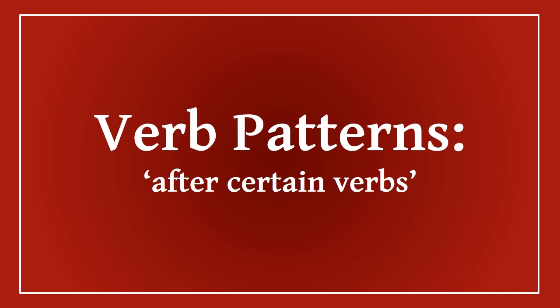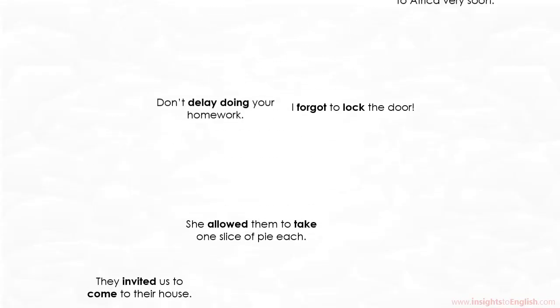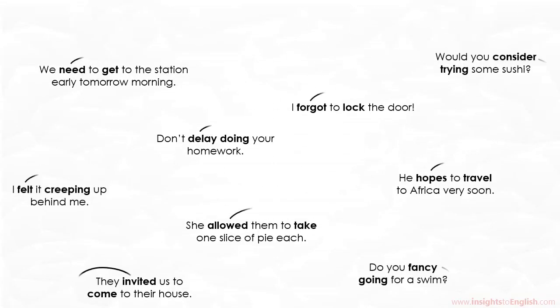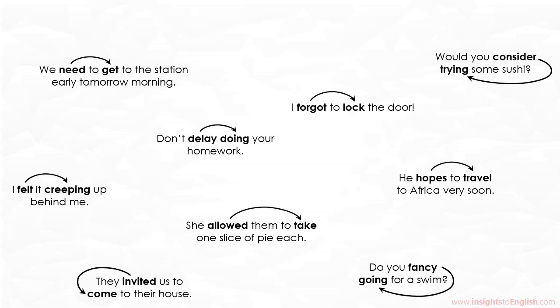Sometimes we make sentences with two verbs that go together. They're connected beyond using conjunctions like and, or, but, and so on. We call these verb patterns. There are a few ways to connect such verbs, but most commonly we put to between the verbs, or add ing at the end of the second verb.